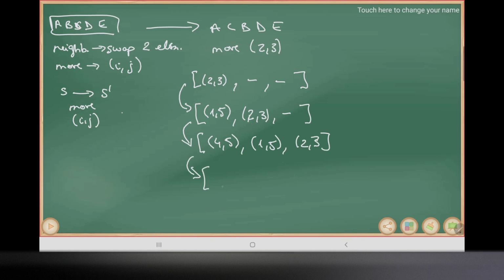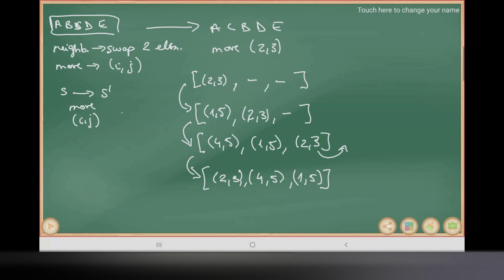In the next iteration, let's say we swap 2 and 3, then we have 2 and 3, 4 and 5, 1 and 5, but we are now allowed to swap 2 and 3. So 2 and 3 has dropped out of the taboo list. In this case, as I said, we have a first in, first out kind of list, and we are maintaining in this memory structure the indexes which we are not allowed to swap.